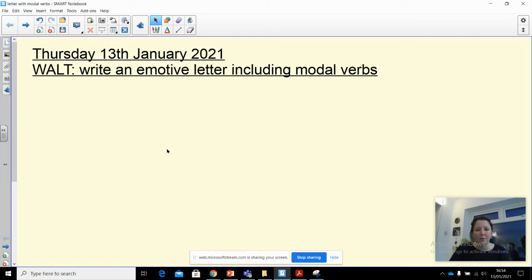If not, press pause, go and get yourself a piece of paper and a pencil or a pen and a ruler, underlining your date and WALT, and write the WALT for me, please.